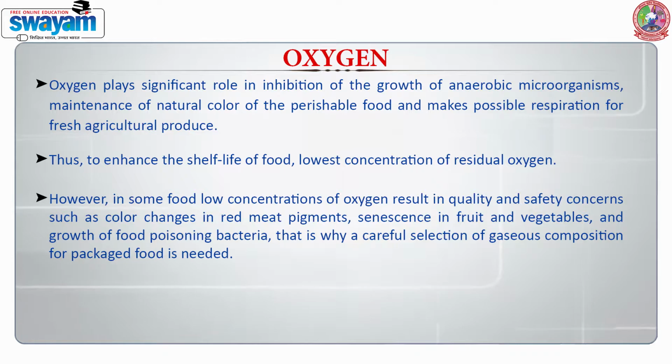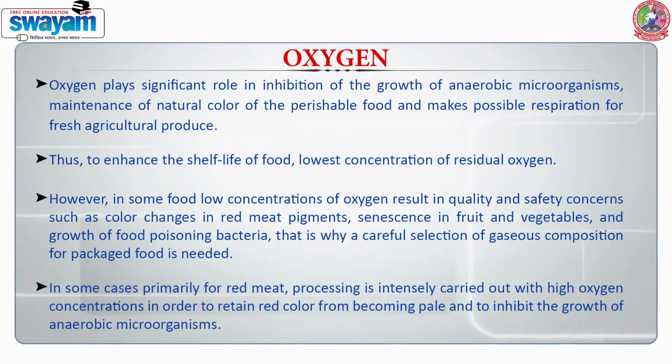That is why a careful selection of gaseous composition for packaged food is needed. In some cases, primarily for red meat, packaging is intensively carried out with high oxygen concentration in order to retain the red color from becoming pale and to inhibit the growth of anaerobic microorganisms.